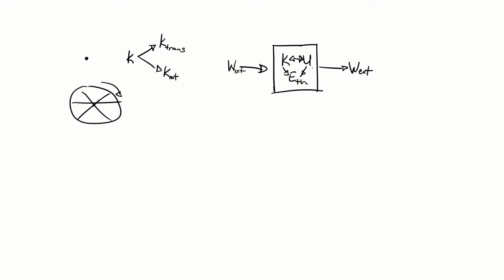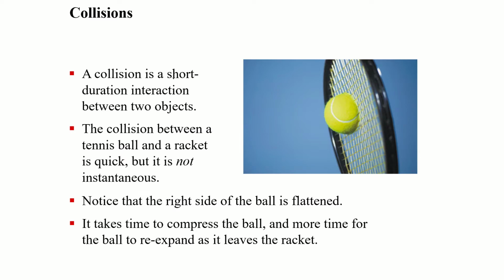One situation that is clearly an example of where thinking about it purely from an energy perspective doesn't bear as much fruit as other views is the idea of collisions. If you think about a collision, you have two objects, in this case, a tennis racket and a tennis ball, and they're both moving and they come together to the same place at the same time. For a very brief instant in time, they interact with each other really quickly and strongly, and then go in opposite directions or deflect off each other.